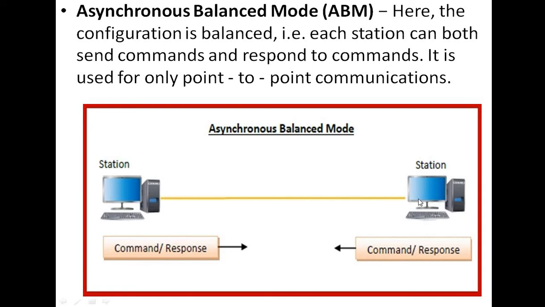So these are the two types of transfer modes provided by HDLC. What are the two types? One is NRM and the second one is ABM, meaning normal response mode and asynchronous balanced mode.